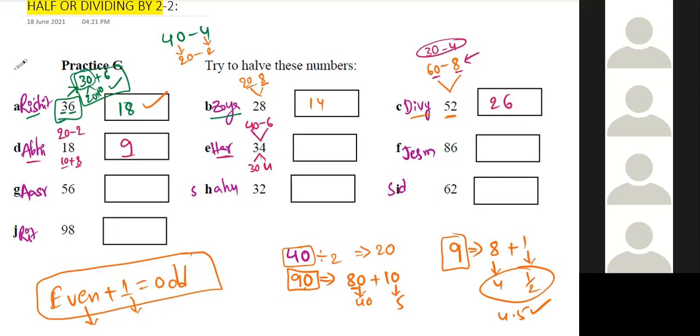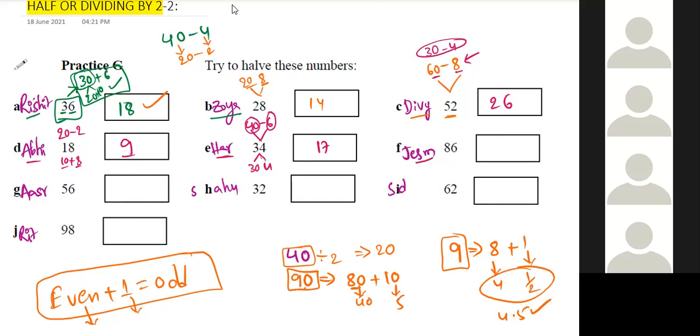So 40's half is 20. 6's half is 3. 20 minus 3 is 17. 17. Okay, sir. Thank you.